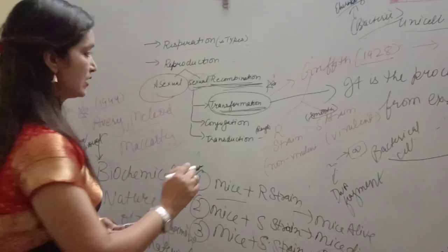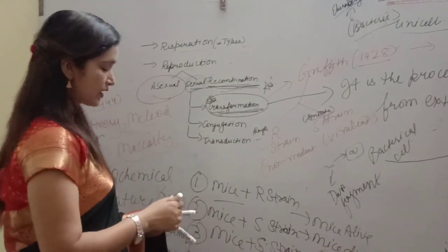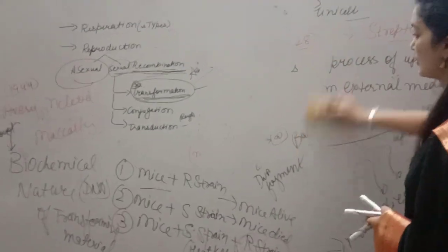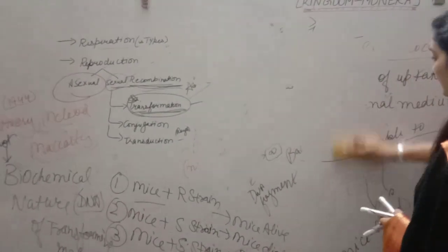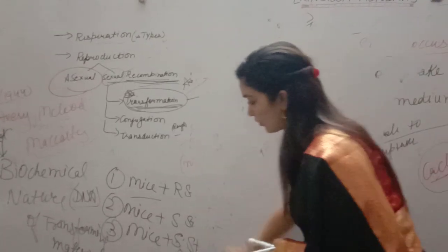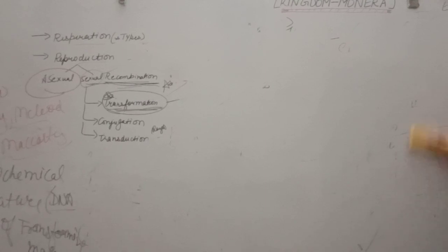Alright students, so this is the transformation experiment, very important. Next we are coming to conjugation. Students, as you have studied, there is no nuclear membrane in bacteria, and the DNA that is present without a nuclear membrane is called the nucleoid. Have you ever heard about plasmids?